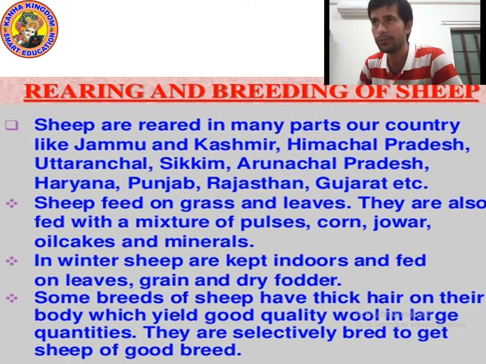Grass, leaves, pulses, corn, jowar, minerals and oil cakes. Okay. Point number 3. In winter, sheep are kept indoors and fed on leaves, grains and dry fodder. In winter, we protect them, that's why we keep them in a closed house. In winter they don't find grass and jowar, bajra like these things, so we give them grains and dry fodder.